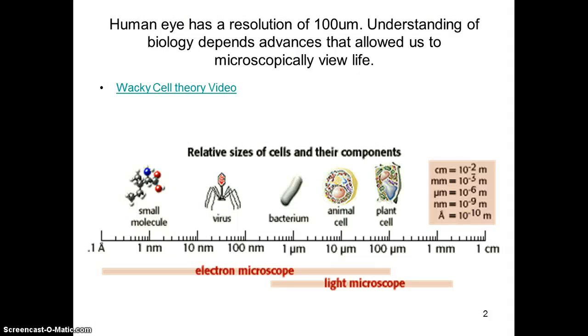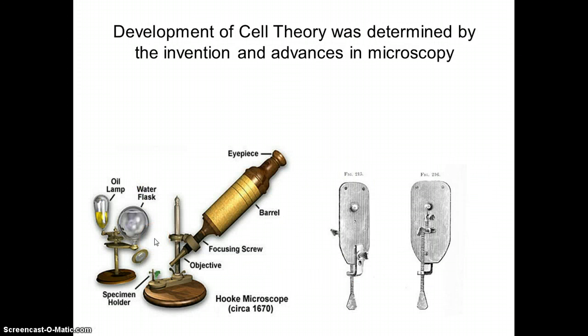Okay, now the human eye has a resolution of about 100 micrometers, and our understanding of biology really depended on what we could see, especially microscopically. If you look at how big an animal or plant cell is, here's 1 centimeter, and a plant or animal cell is between 10 micrometers and 100 micrometers. A bacteria is even smaller, and smaller than a bacteria is a virus, and even smaller is a small molecule. Now, development of the cell theory was determined by the invention and advances in microscopy.